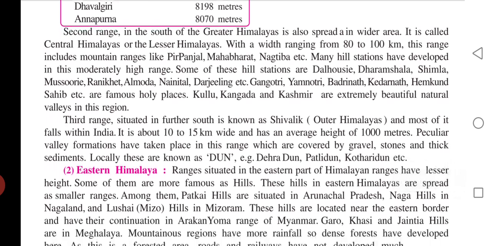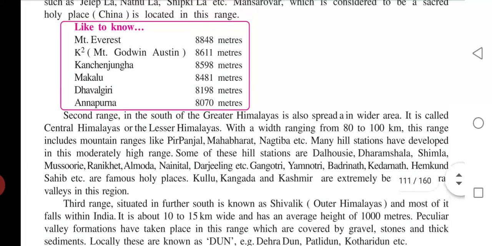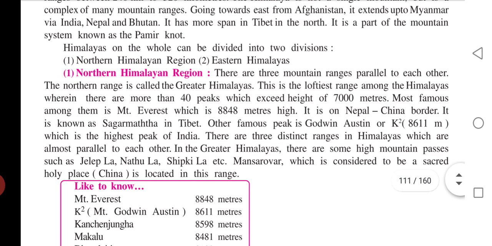Now the third range, situated further south, is known as Shivalik or Outer Himalaya, and most of it falls within India. It is about 10 to 15 km wide and has an average height of 1,000 meters. Peculiar valley formations have taken place in this range, which are covered by gravel, stones and thick sediments. Locally, these are known as Dun: Dehradun, Patlidun and Kothridun, etc.